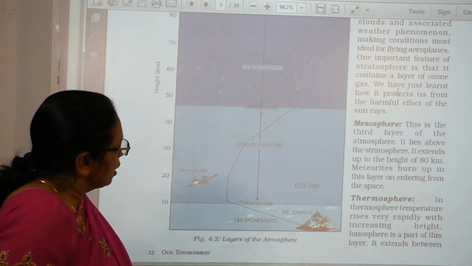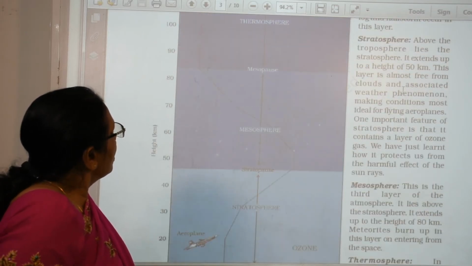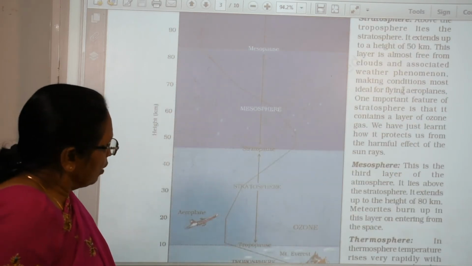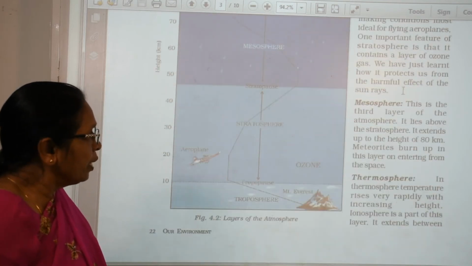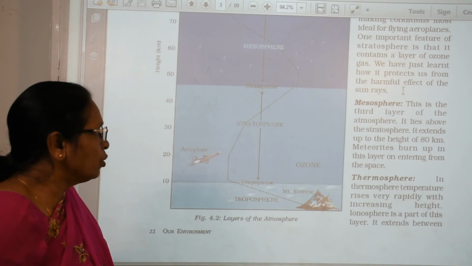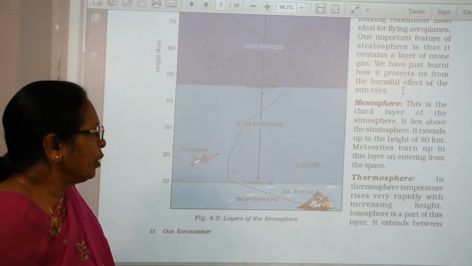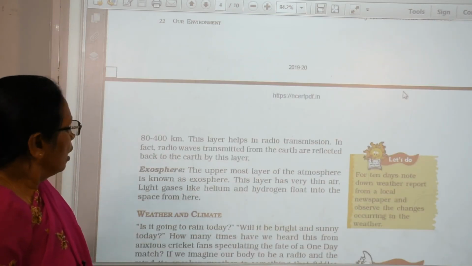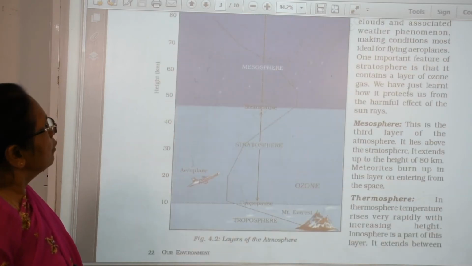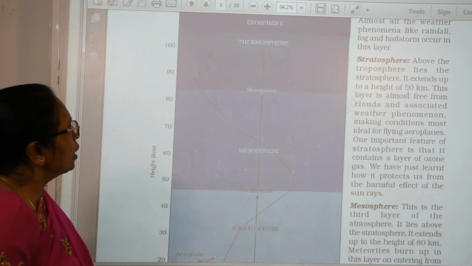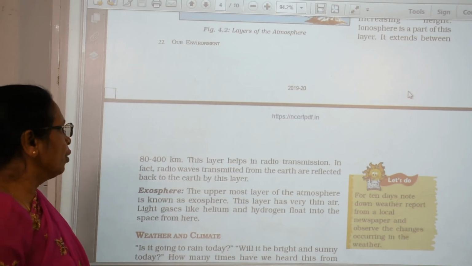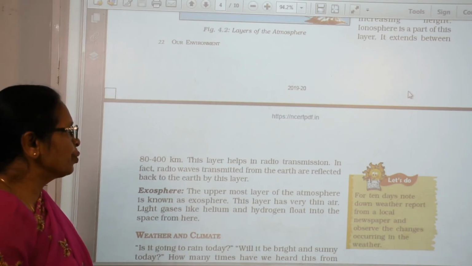Now you will see the thermosphere, which is above that, and the height increases. The ionosphere is a part of this layer. And on the top there is the exosphere, and that is about how many kilometers? 80 to 400 kilometers. This layer helps to reduce the transpiration.